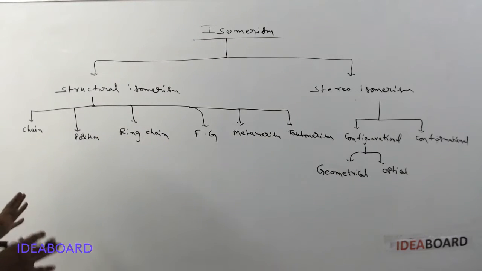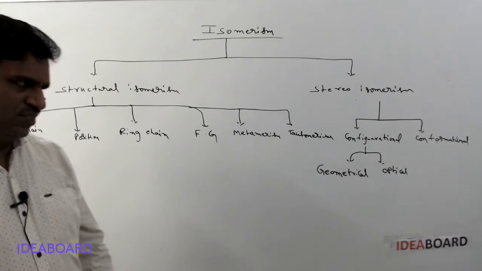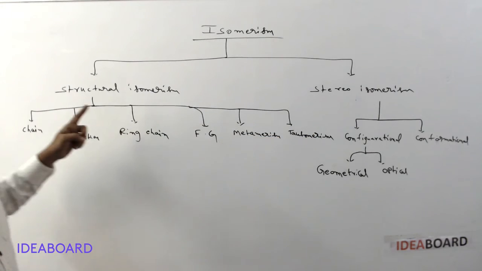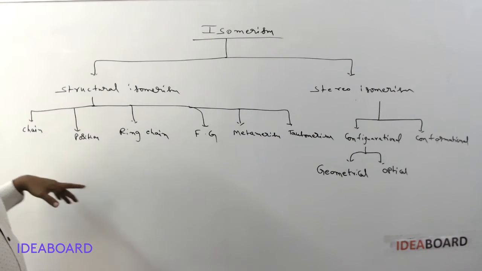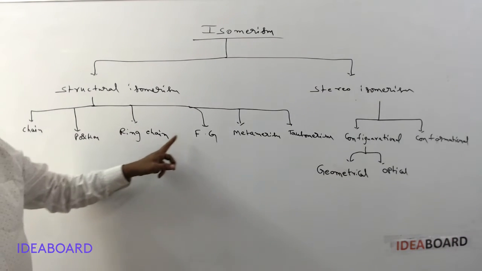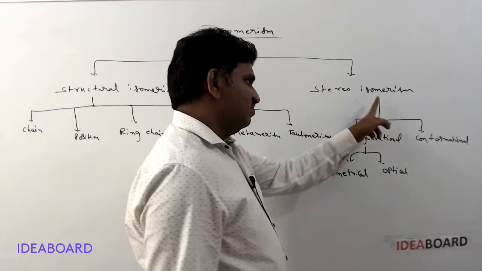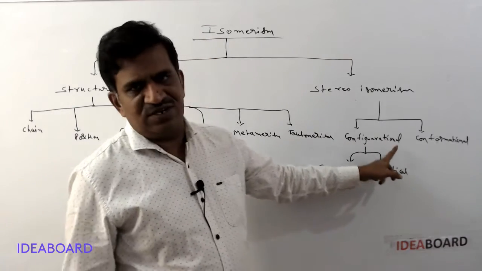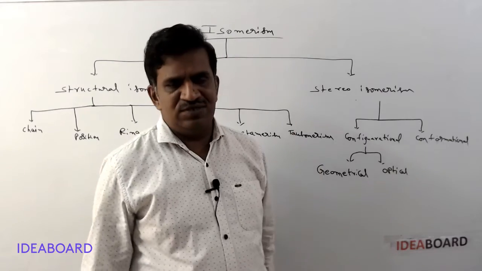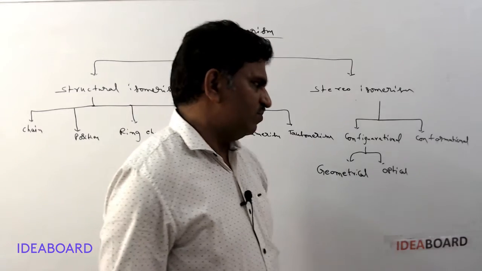So this is basically the classification of isomerism into different types. Isomerism is mainly two types: structural and stereo. Structural isomerism is again six types: chain isomerism, position isomerism, ring chain isomerism, functional group isomerism, metamerism, tautomerism. Stereoisomerism is mainly two types: configurational isomerism and conformational isomerism. Configurational isomerism is again two types: geometrical isomerism and optical isomerism.